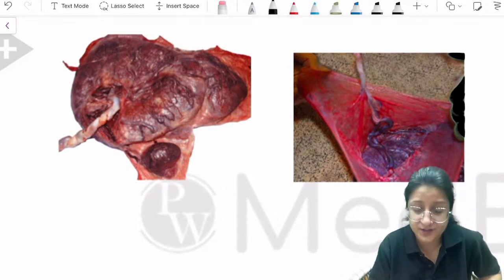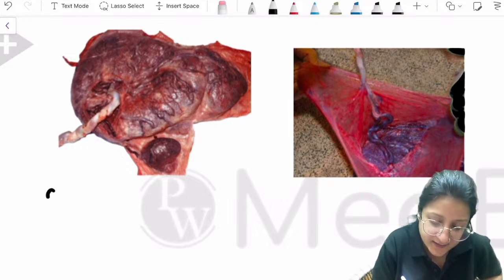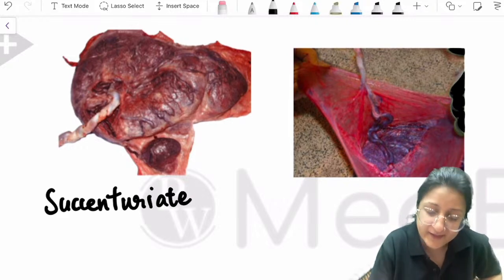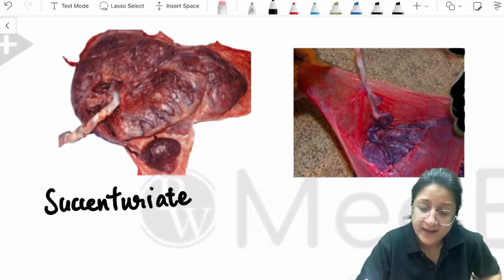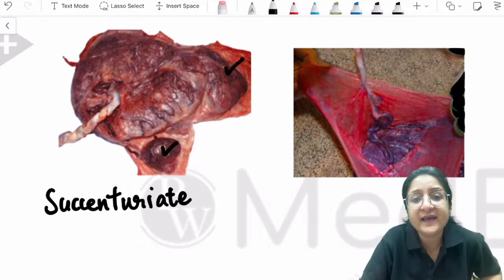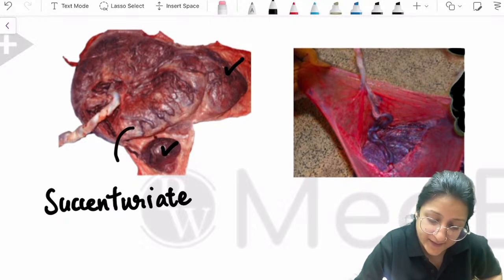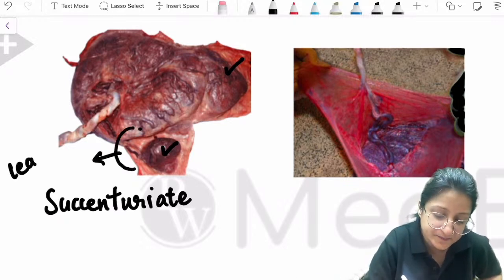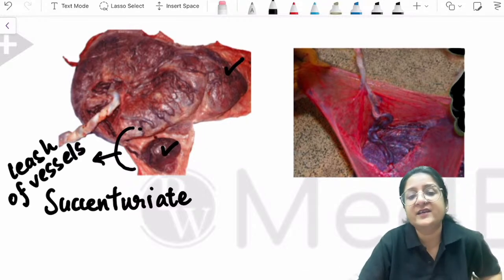See, this is a succenturiate placenta, where there is an extra lobe of placenta, and the extra lobe is connected by a leash of vessels. This is the leash of vessels connecting the main placental body with the extra lobe.